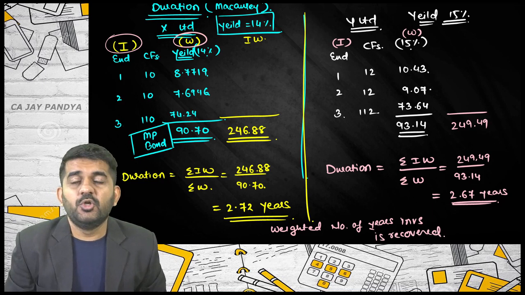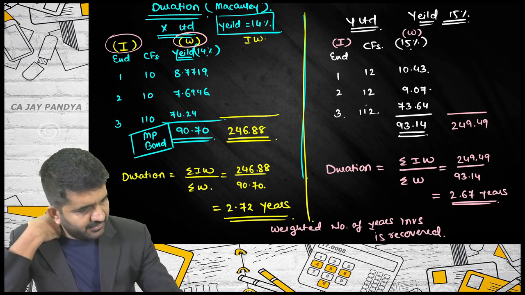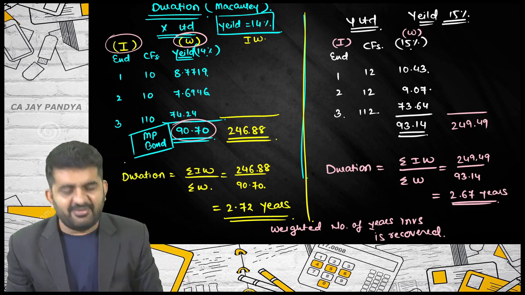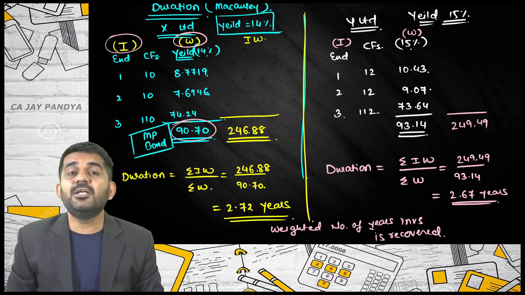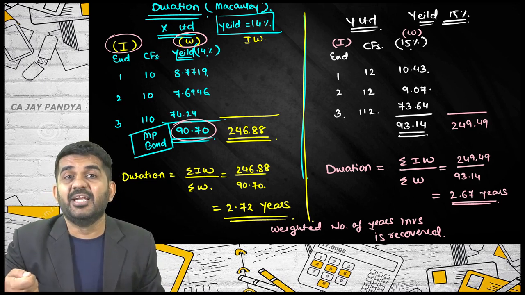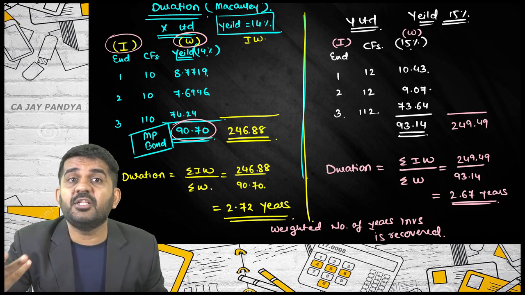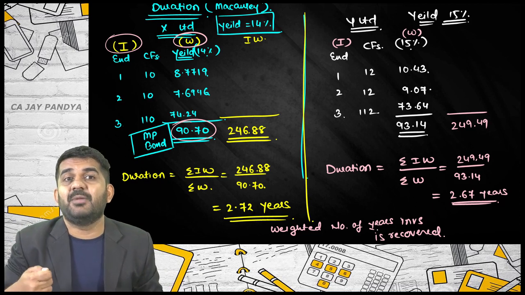You will say to me, sir, my investment is say 90.70, and it is recovered in the third year. But please understand, you are talking nominally. You need to talk really. After discounting the cash flow, what is the year in which your investment is recovered?